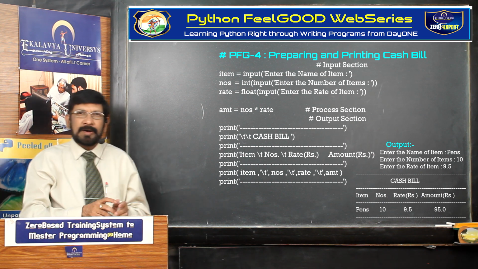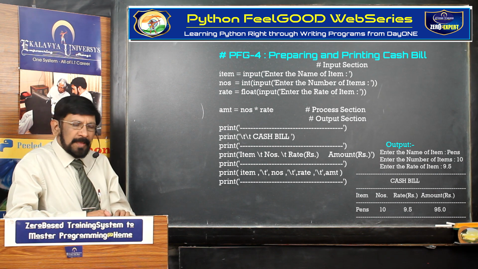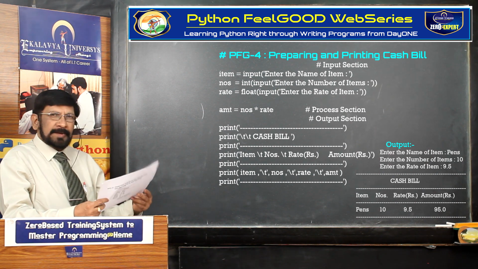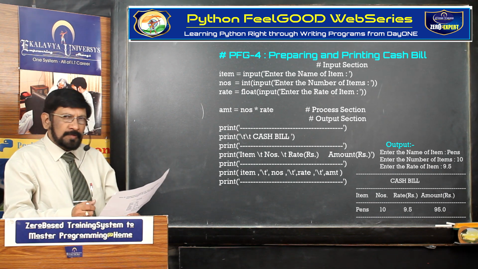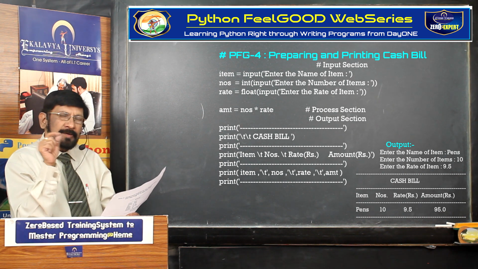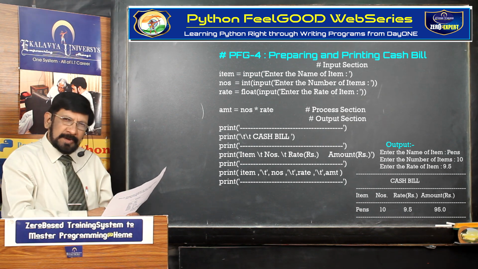Okay. Now let us focus on the crucial point I explained. Here you see the code. First one item you are reading, that is a string. An input function you are using, you read it. Thereafter numbers you are reading. The input function should be placed within the int function.